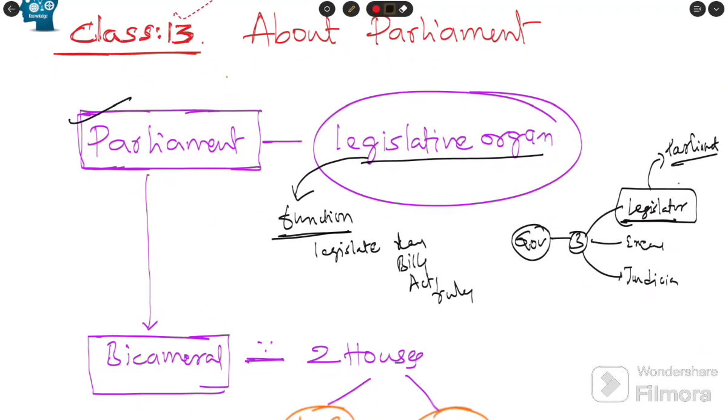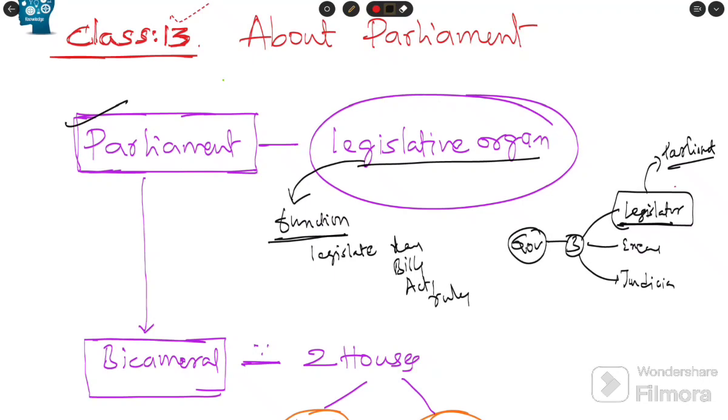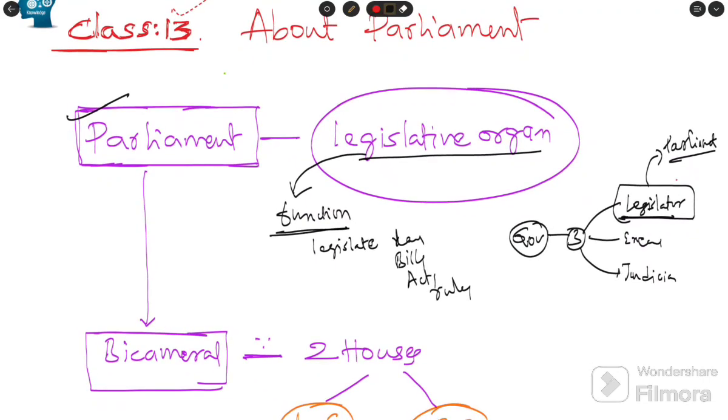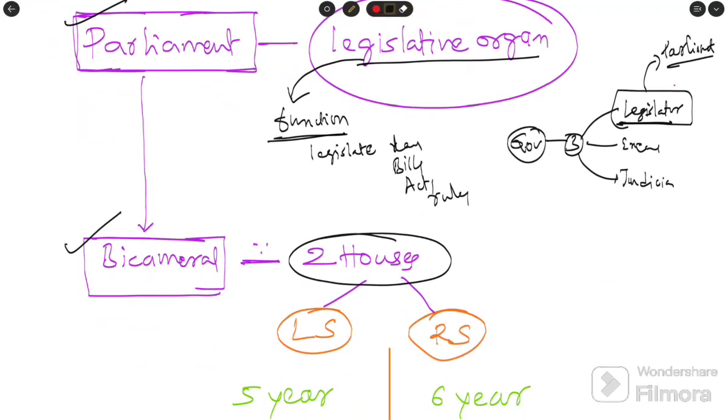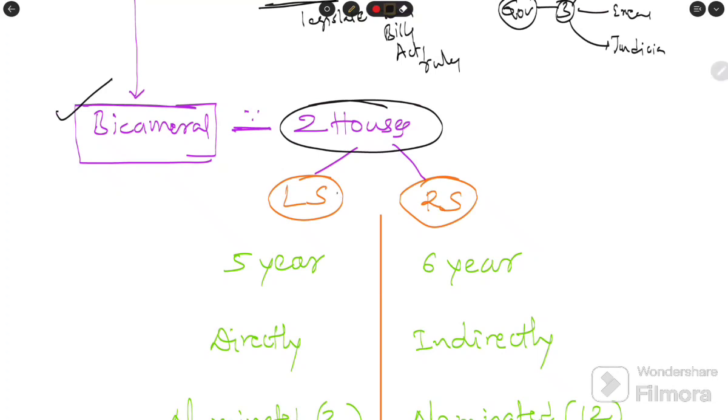Then what does parliament consist of? Our parliament is a bicameral system. Bicameral system means it has two houses. This legislative organ, the parliament, has two houses in it. What are those two houses? They are Lok Sabha and Rajya Sabha.